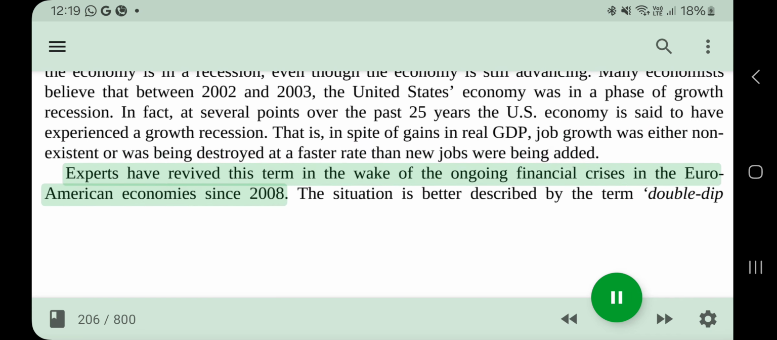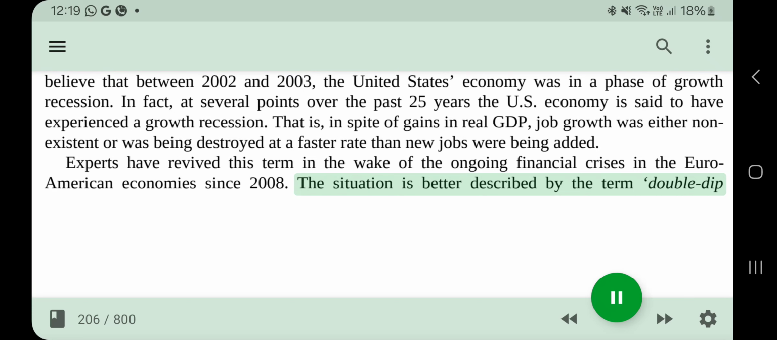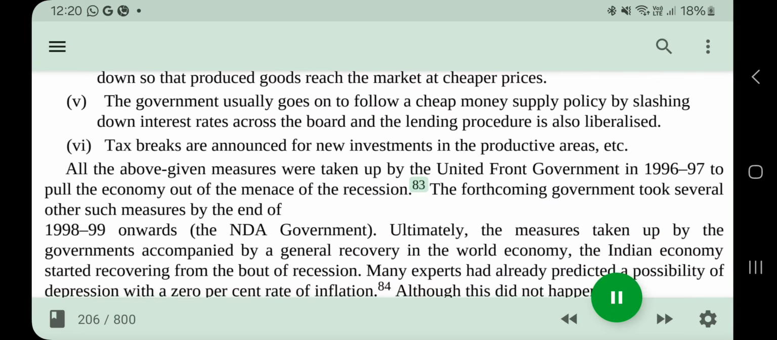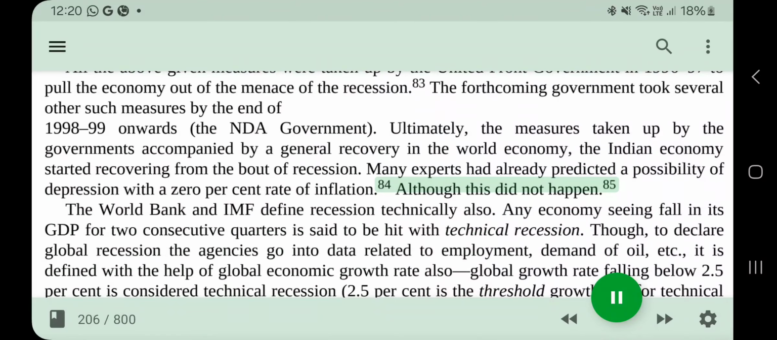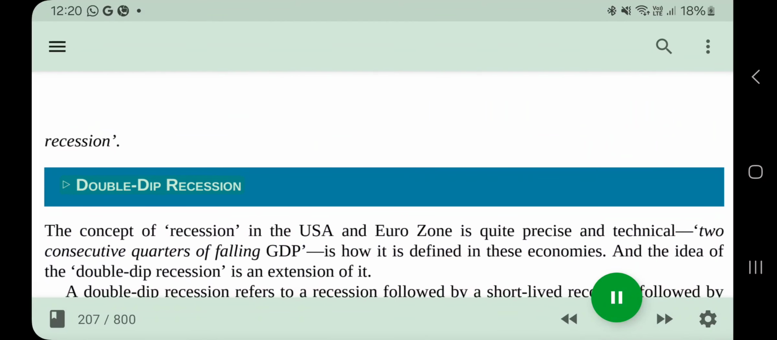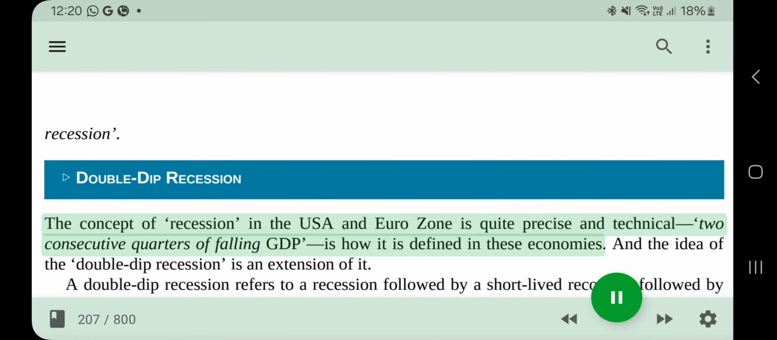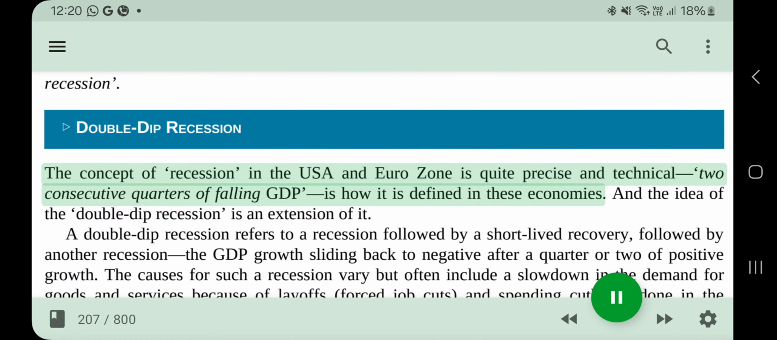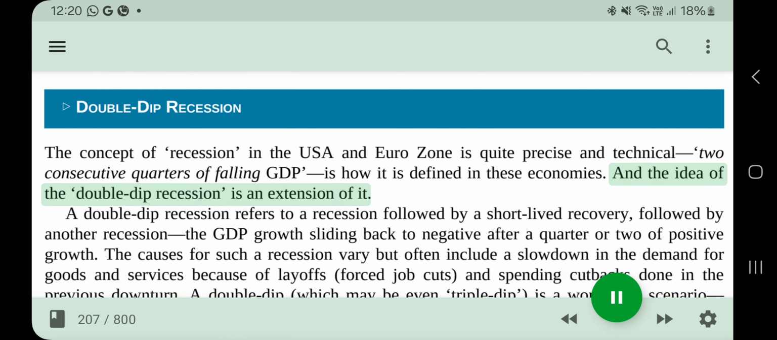Experts have revived this term in the wake of the ongoing financial crises in the Euro-American economies since 2008. The situation is better described by the term double dip. Double dip recession. The concept of recession in the USA and Eurozone is quite precise and technical. 2 consecutive quarters of falling GDP is how it is defined in these economies. And the idea of the double dip recession is an extension of it.